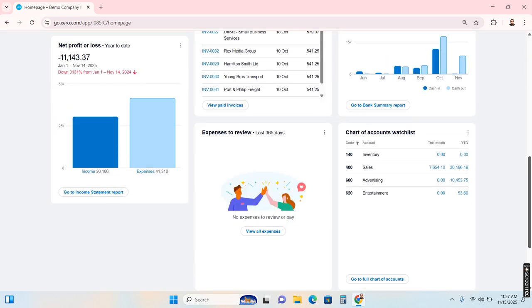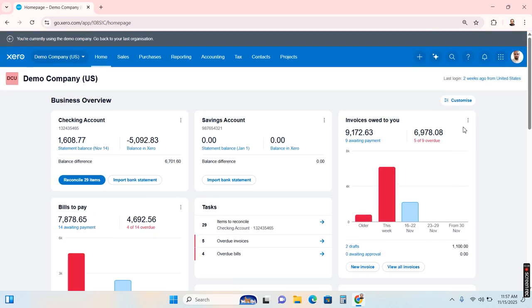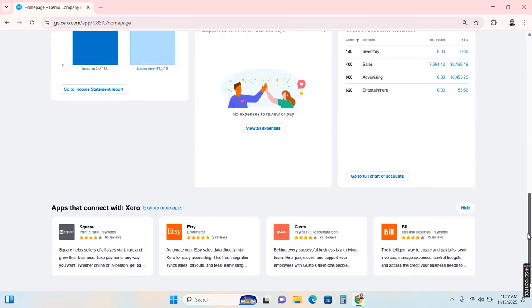This is home. As you can see, this is the checking account, and this is the savings account. It doesn't matter how many accounts you have, whether one bank account, two bank accounts, 10 bank accounts, or a credit card, you will see all of them here. Then there are bills to pay.